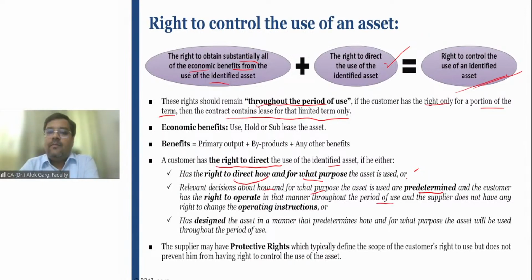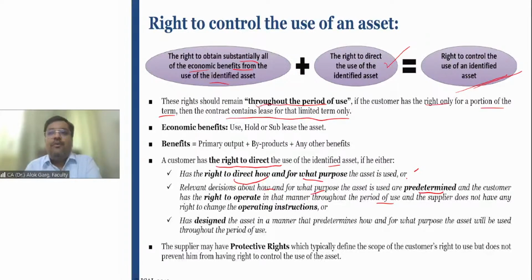For example, the asset comes with a specification where all the allowed uses have been written in the note of that asset, right? Basically, how this asset is going to be used, all the operating instructions, have been mentioned in the asset catalog. So how this asset has to be used and for what purpose is predetermined. For example, the lessee has got a machinery from a lessor, and it is a requirement of that machinery that it has to be stored in a cold place, right?